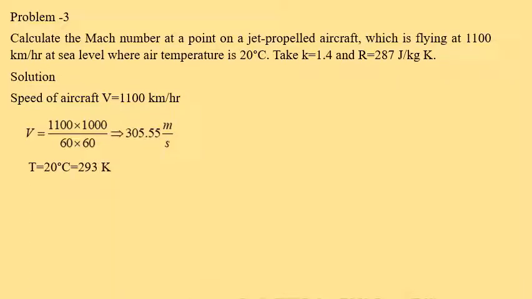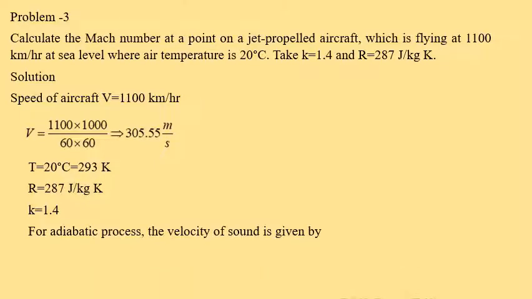The temperature reading is 20 degrees centigrade, that is 293 Kelvin. The gas constant is given, that is 287 joules per kg Kelvin, and K value is equal to 1.4. In this numerical I want to calculate the Mach number.